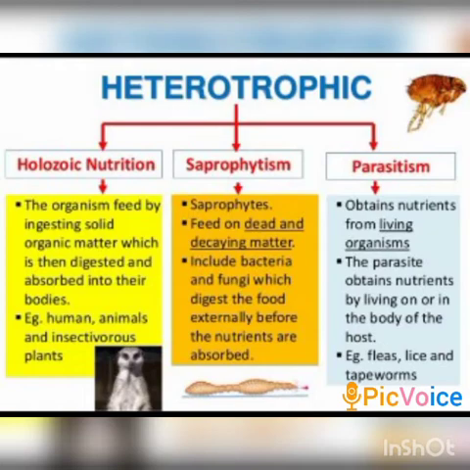Some organisms break down the food material outside the body and then absorb it. Some others take in whole material and break it down inside their bodies. Some other organisms derive nutrition from plants or animals without killing them. So we can broadly classify the heterotrophic mode of nutrition into three types. They are holozoic nutrition, saprophytic nutrition and parasitic nutrition.